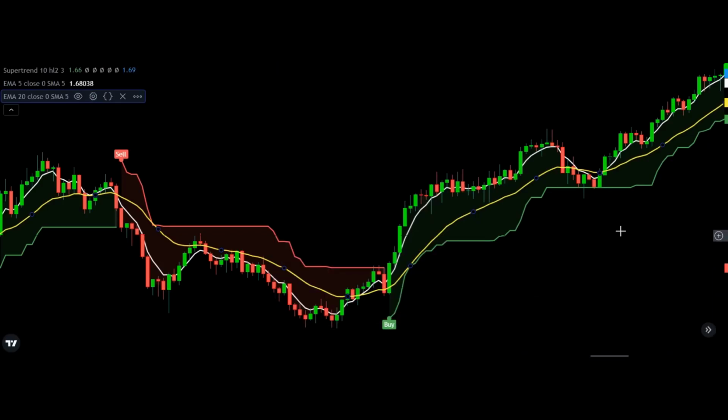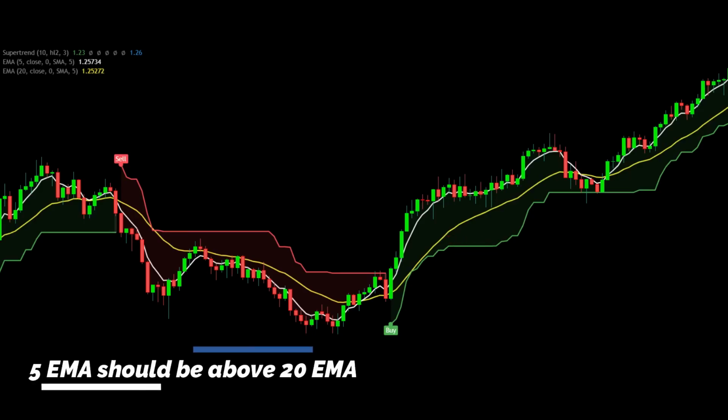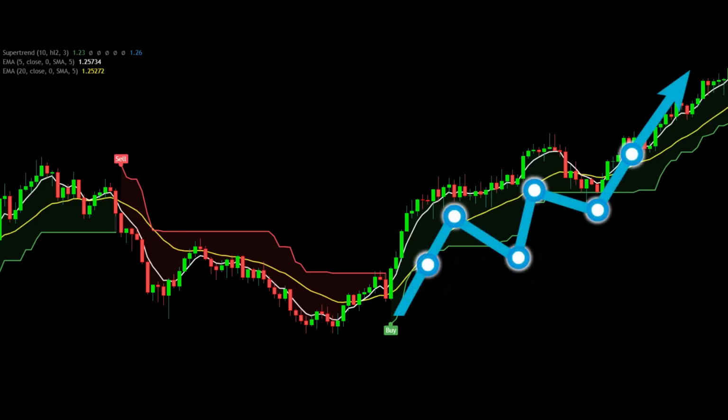The strategy requirement is that as soon as the buy signal comes, before that, we will see whether this 20 EMA or 5 EMA line is above. The buy requirement is that this 5 EMA should be above 20 EMA. Only then will we execute our buy trade. As you can see in this case, here you can see buy signal has been generated. 5 EMA crosses 20 EMA and goes up.